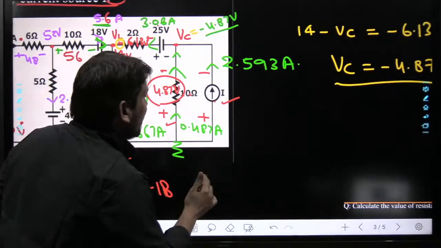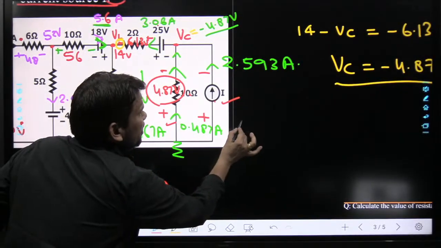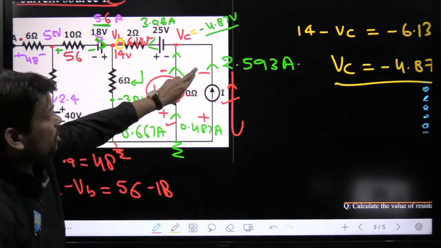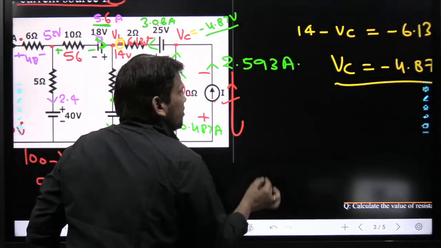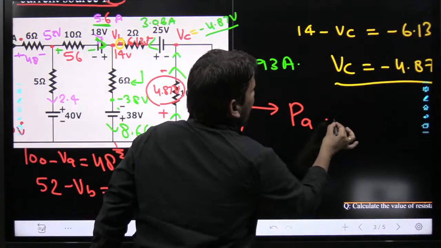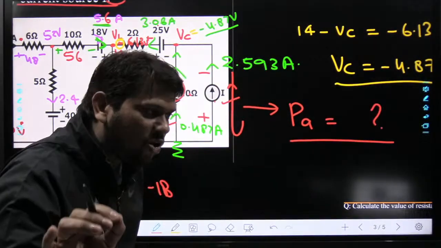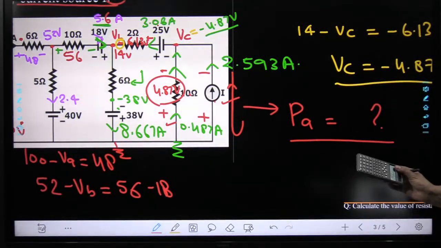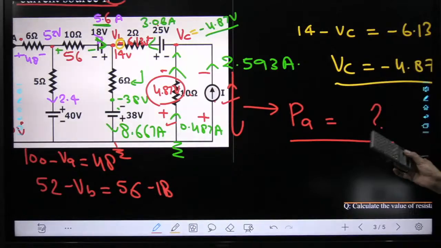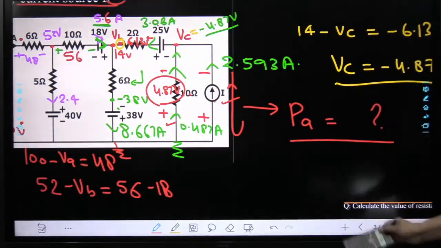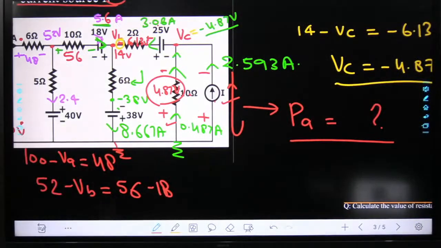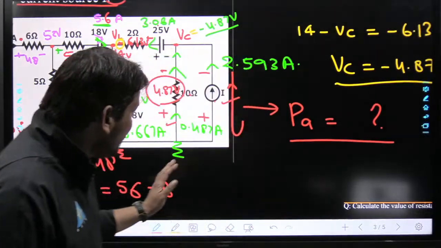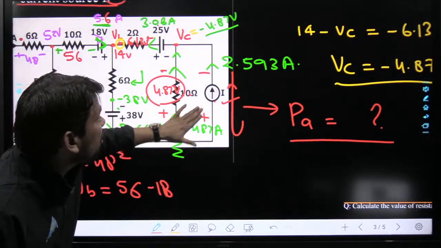Now see, again the current source current is flowing from positive to negative. Positive to negative means this current source will absorb power. Is that correct or not? Please tell me, everyone. This current source will absorb power, yes or no? Yes, because current is flowing from positive to negative.